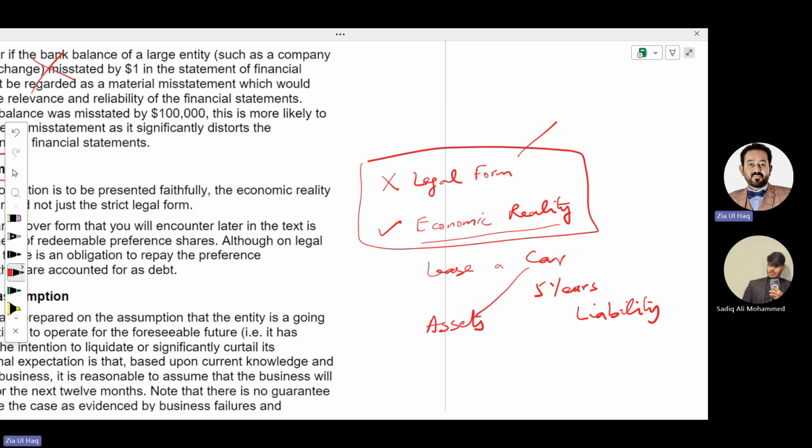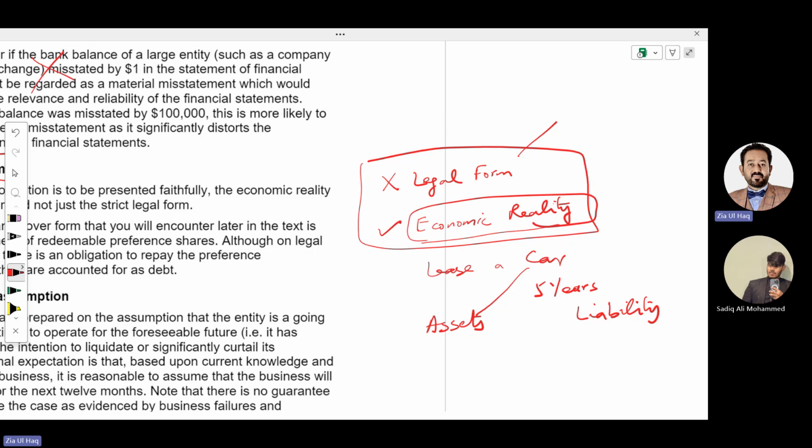What is the legal reality? The bank has ownership of this car because you don't have control over that car. That's why legally you cannot record it as an asset, but we record the transaction as per economic reality rather than legal form.